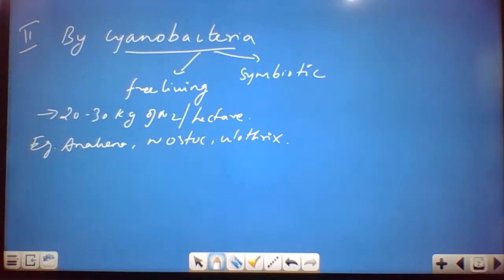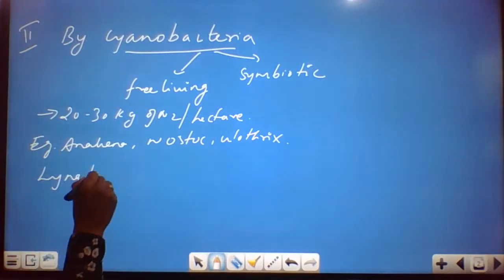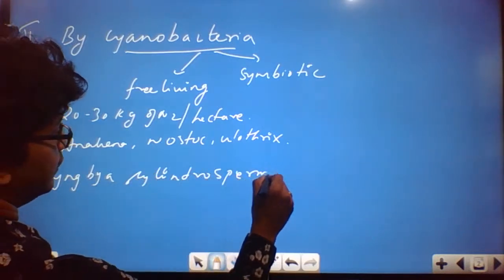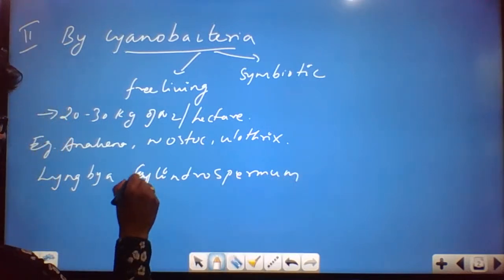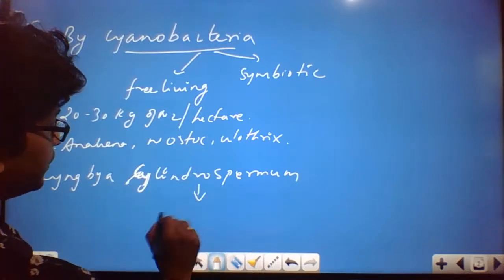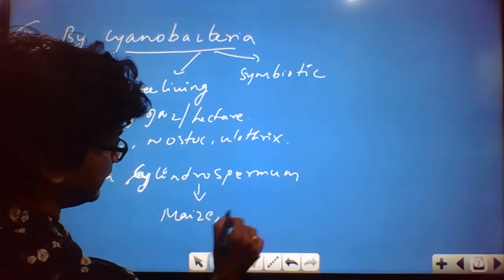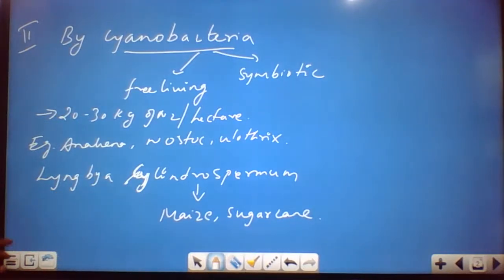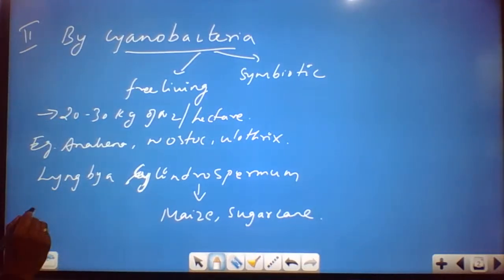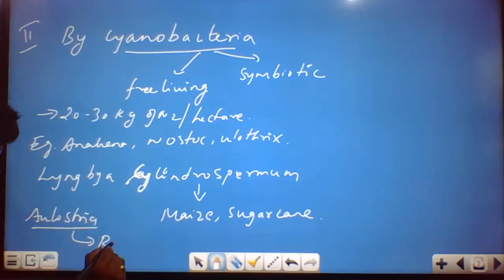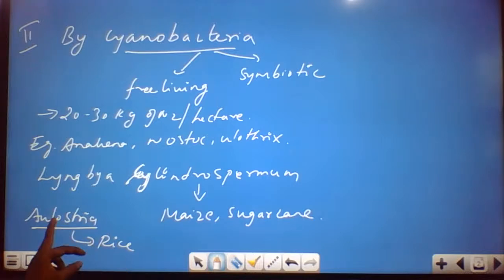And also Lyngbya. Then we have Cylindrospermum, which you could see in association with maize and sugarcane. Then Aulosira is also a kind of free living form, which has a relationship with the rice actually, but it's not a symbiotic relationship. It is for the rice, Aulosira.